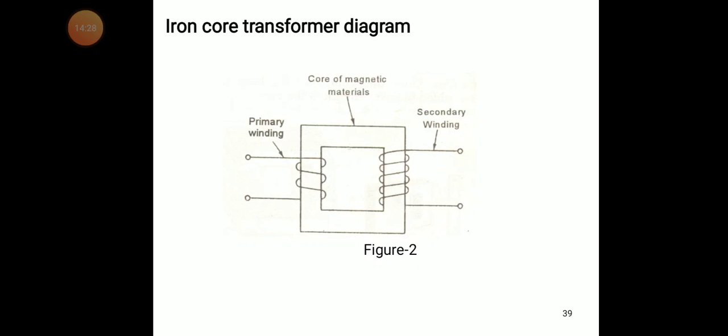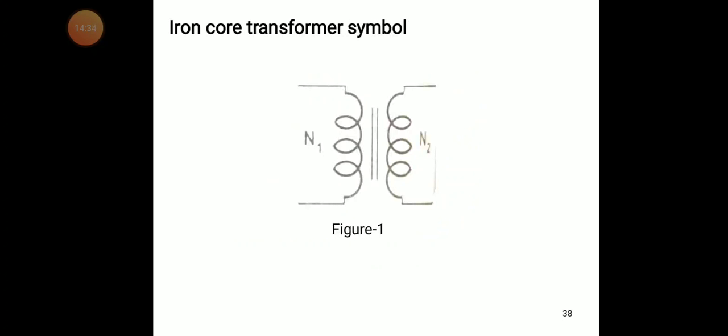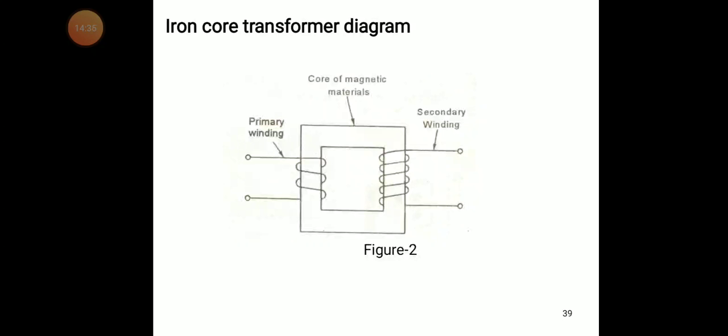Next one is the iron core transformer diagram. So you can see the iron core. Generally, iron core is called a magnetic material. It is made up of magnetic material.